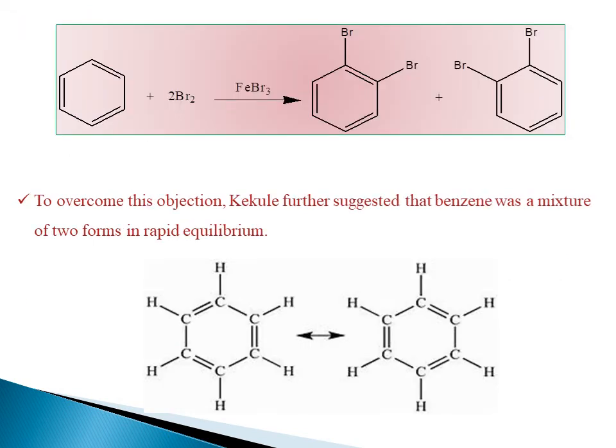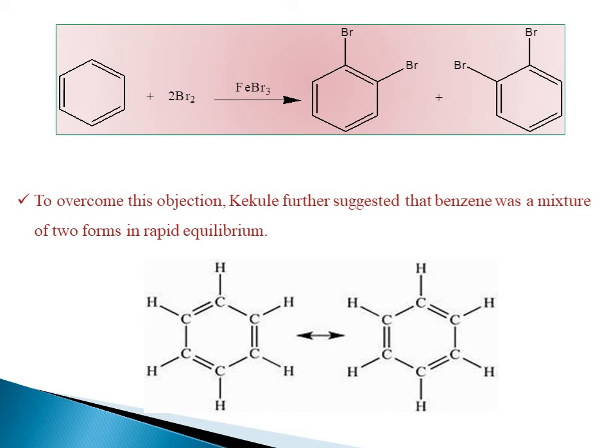So this is the reaction. Benzene treated with 2 molecules of bromine in the presence of FeBr3, we are getting 2 isomers. But actually we would get only 1 isomer if the structure is correct. Why does it give 2 isomers? That must be explained by Kekulé. In one isomer, the bromines are attached to carbons which are connected by a double bond. In another isomer, the bromines are attached to carbons which are connected by a single bond. So why does this happen? That is the one objection.